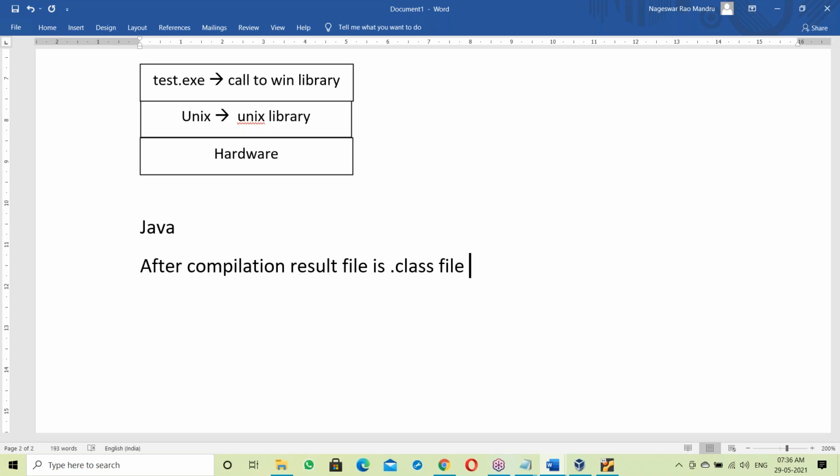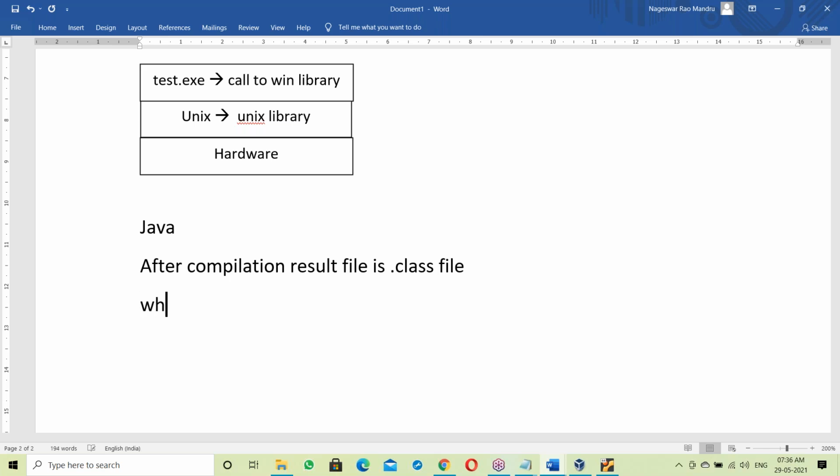The result file is a dot class file. After compilation of a Java program, javac, the Java compiler, checks for all errors. If there are no errors, it generates one dot class file. The dot class file contains a byte code file, not binary code. After compilation, the result file is a dot class file.